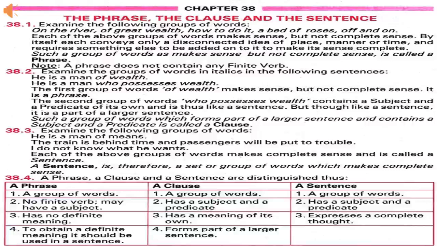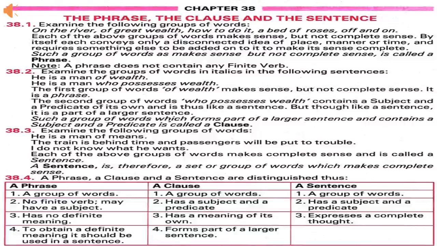A phrase is a group of words which makes sense but not complete sense. For example, on the river of great wealth. These groups of words have meaning, have sense, but that sense is incomplete. So these are examples of phrases. Students, remember that a phrase does not contain a finite verb. It has neither a subject nor a predicate.